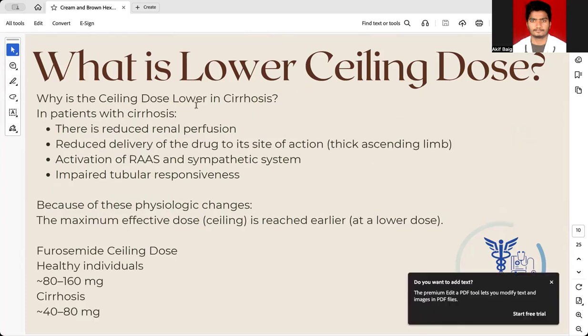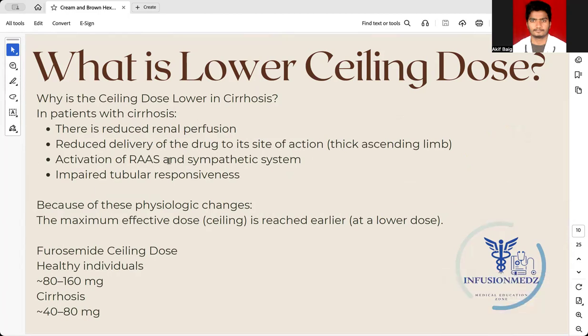So why is the ceiling dose lower in cirrhosis? In patients with cirrhosis, there is reduced renal perfusion, there is reduced delivery of the drug to its site of action, there is activation of the RAS and sympathetic system, and also there is impaired tubular responsiveness. All these factors contribute to a lower ceiling dose. That means the maximum efficacy of the drug is reached at the lowest dose only, and with further dose escalation, there will not be any further effect. Usually in healthy individuals, the ceiling dose of furosemide is 80 to 160 milligrams, whereas in cirrhosis,